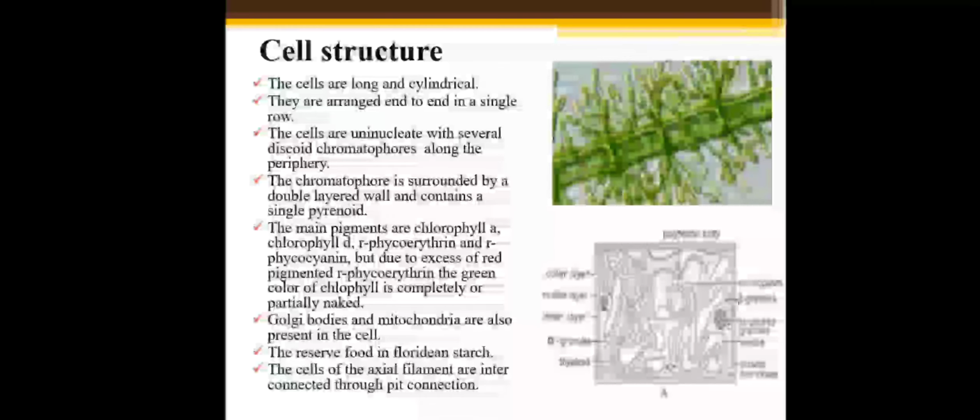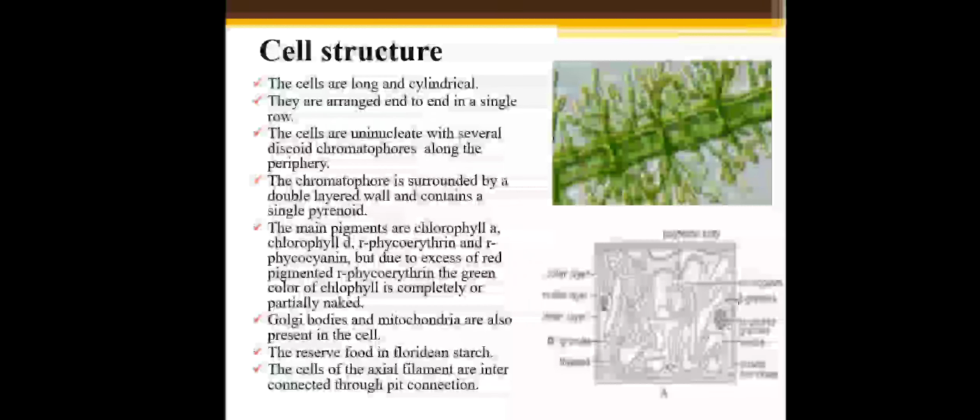Golgi bodies and mitochondria are also present in the cell. That means the algae has eukaryotic cells. The reserve food is floridean starch. The cells of the axial filament are interconnected through pit connections.